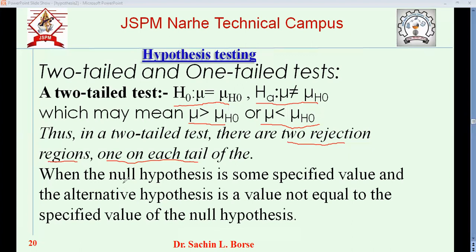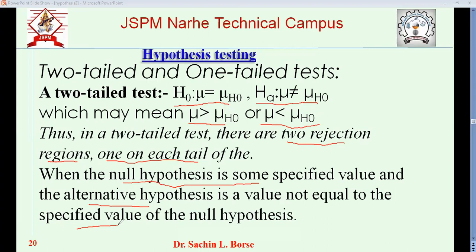When the null hypothesis is some specified value and the alternative hypothesis is not equal to the specified value of the null hypothesis. So here the null hypothesis will be mu equals mu h0.